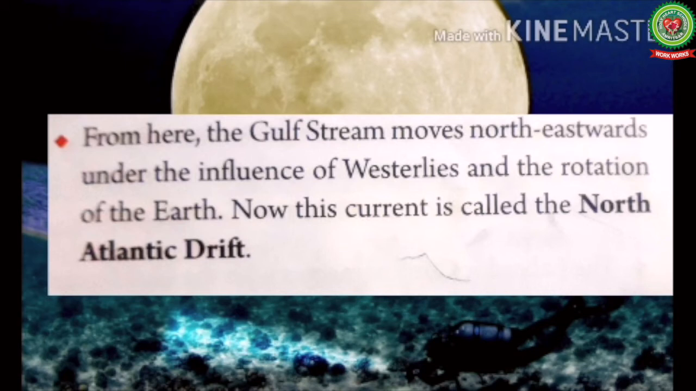From here, the Gulf Stream moves northeastwards under the influence of westerlies and the rotation of the earth, that is due to the Coriolis effect.